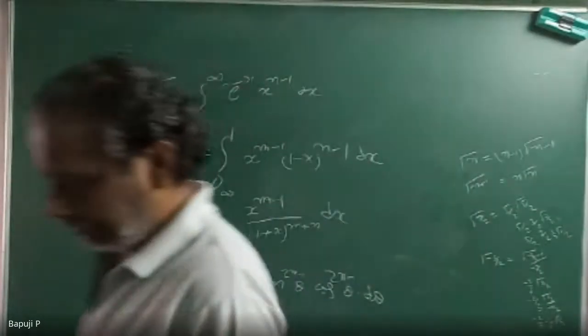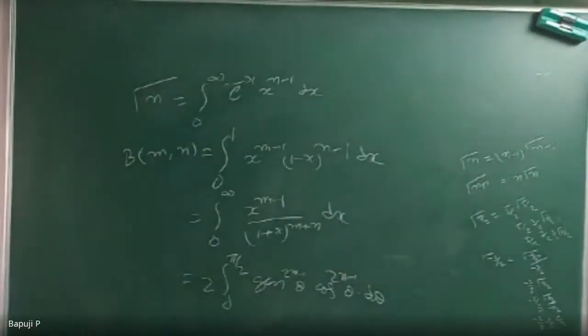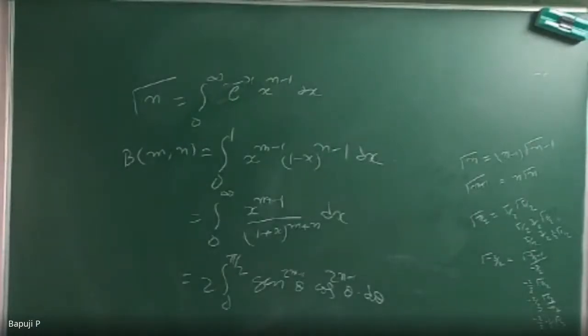Then next, what we proved. In the first class, what we proved. Some proofs we proved, sir. What we proved? Gamma 1 equals 1. Very good.